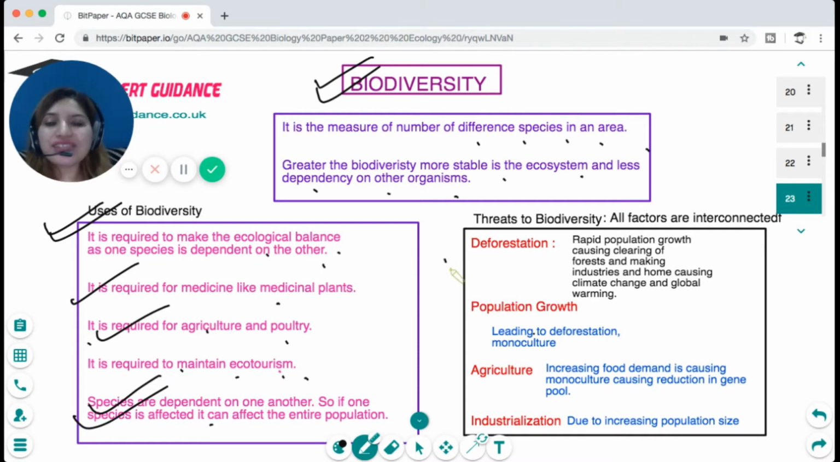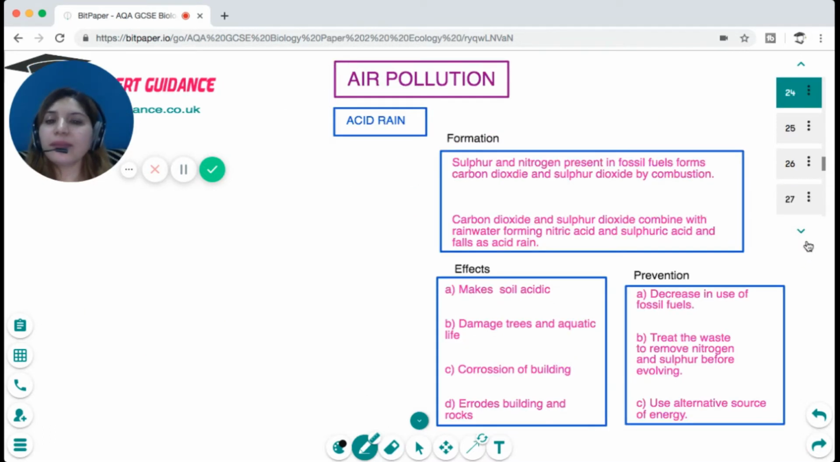The biggest threat is deforestation, which is caused by rapid population growth, where we are clearing up the forest for making industries and homes, which is causing habitat change, climate change, and global warming. Population growth leads to deforestation and monoculture. Agriculture increases food demand, causing monoculture, causing reduction in the gene pool. And industrialization is due to increasing population size. So these are the biggest threats we are facing with biodiversity.